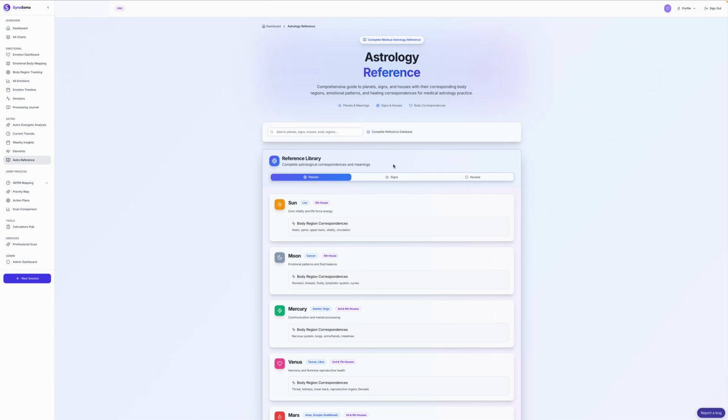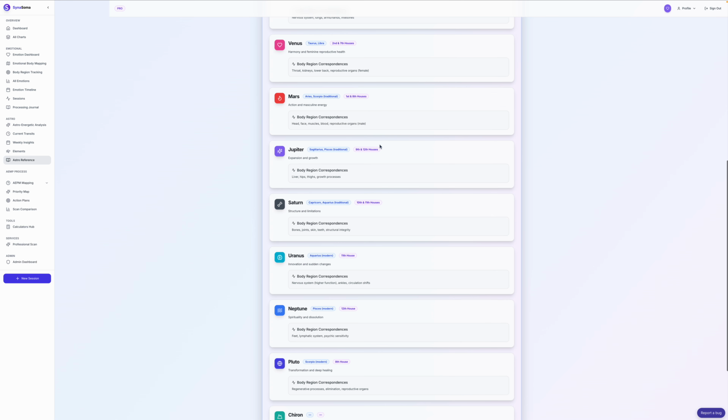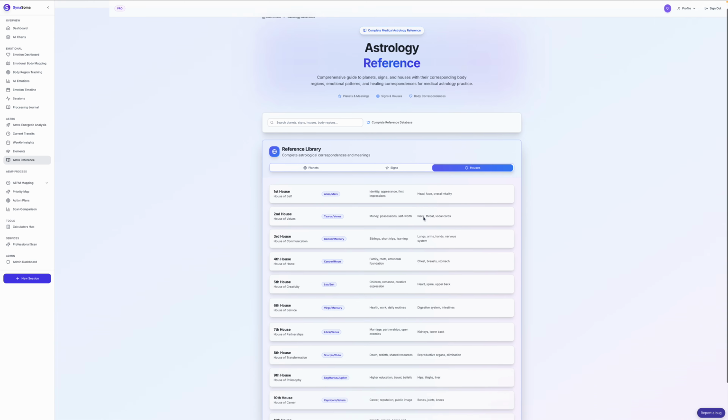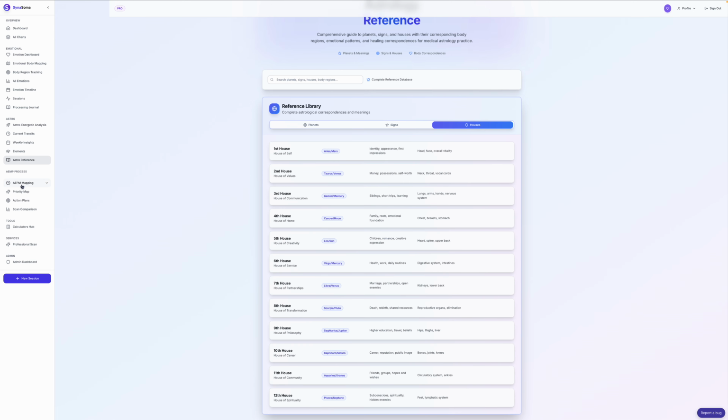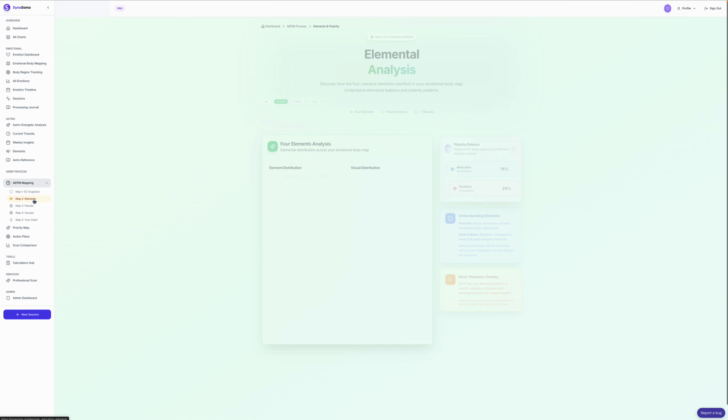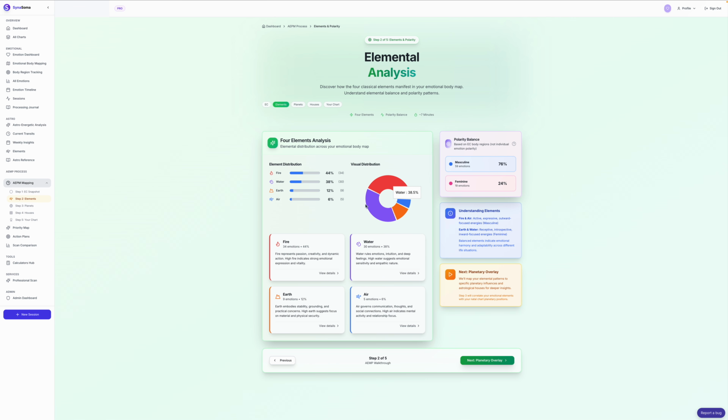Then if you need some references, we've got this baked in as well, looking at the planets and the breakdown, the signs as well, and then the houses and what each house means. Now if you come over to the AEPM, this is basically your step-by-step of how to generate an AEPM. Let's assume that you've done emotional mapping and you've got emotions mapped in. This will start to show up here. Next, it'll break down your emotions, give you cues, and give you an overview of your polarity and the aspects that are occurring at this current time.